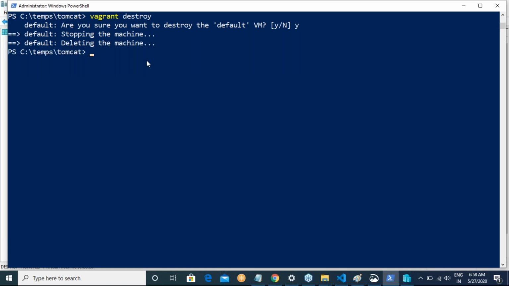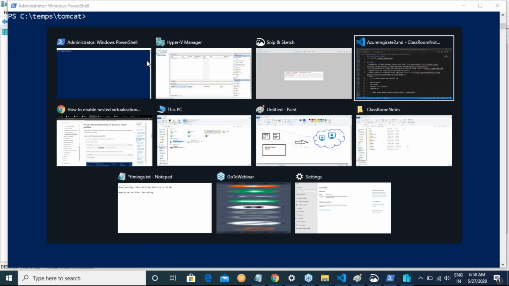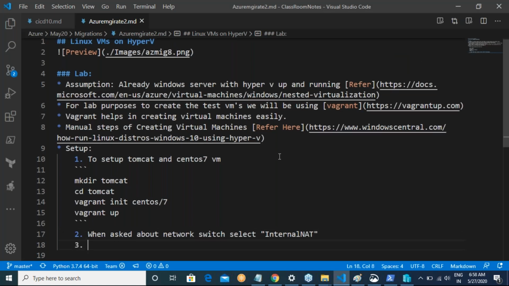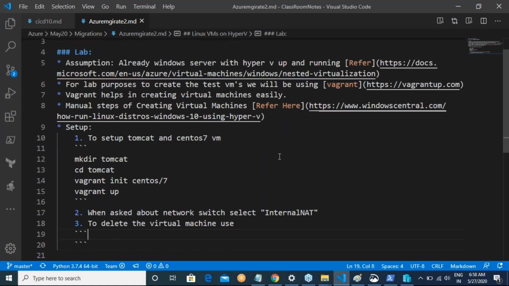Once you have done the work, it is all about using a very simple destroy command to delete the virtual machine, use Vagrant destroy. So a very simple way of looking at it.